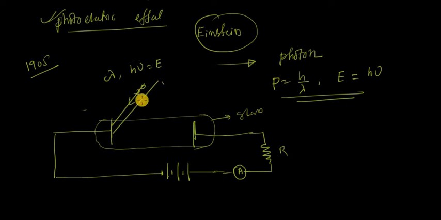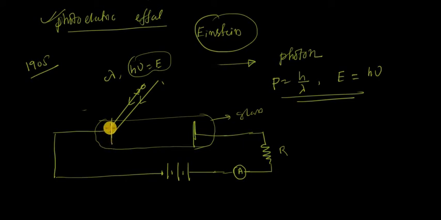This electromagnetic radiation can be defined by the photon. You can imagine these electromagnetic waves as a particle, and the particle is called a photon. The photon of energy h nu is incident on the cathode, and on the cathode there is a metal surface with a number of electrons. The photon collides with the electrons on the surface of the cathode.